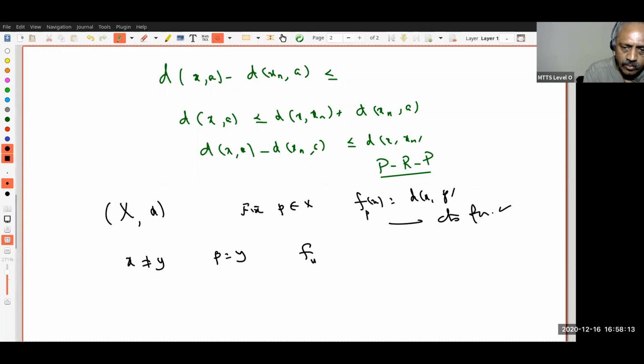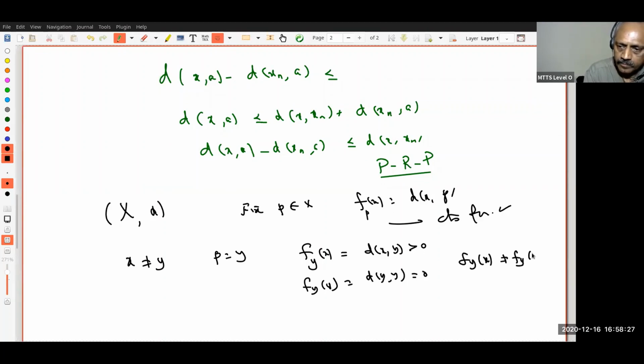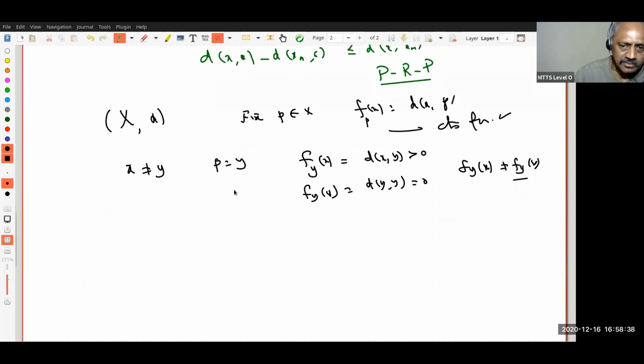Then f_y(x) is the distance between x and y, which is positive, and f_y(y) is the distance between y and y, which is 0. Therefore, f_y(x) is not equal to f_y(y). So given any two distinct points in a metric space, I have produced a real valued continuous function which takes distinct values. So we answered the question completely.